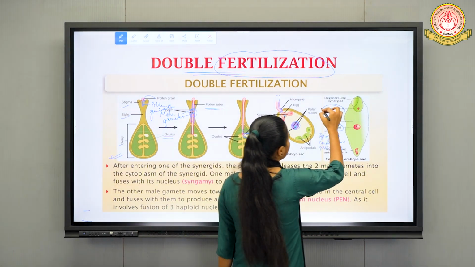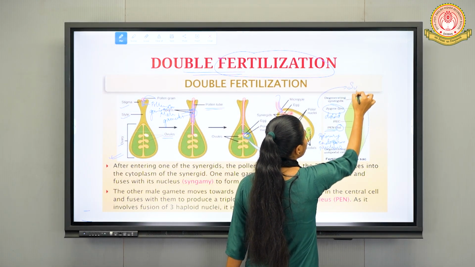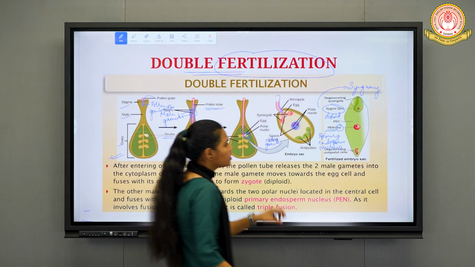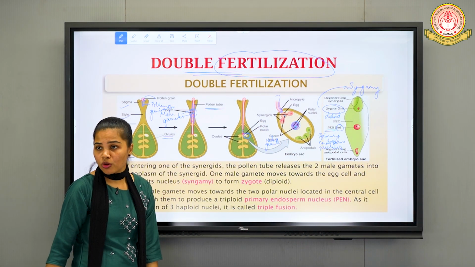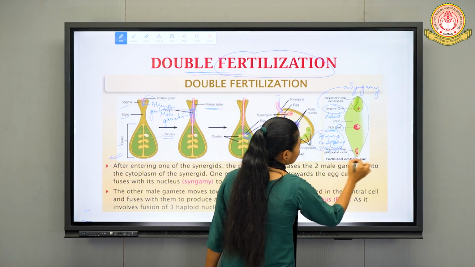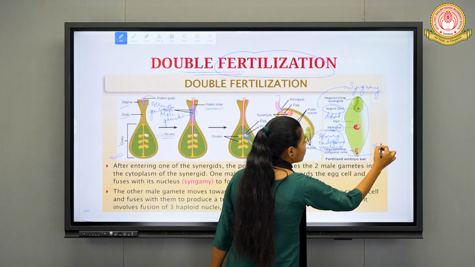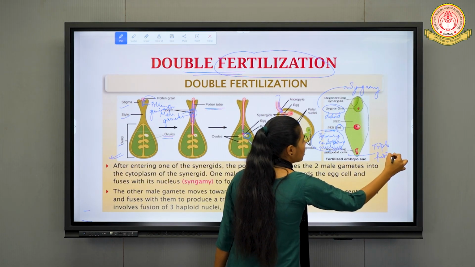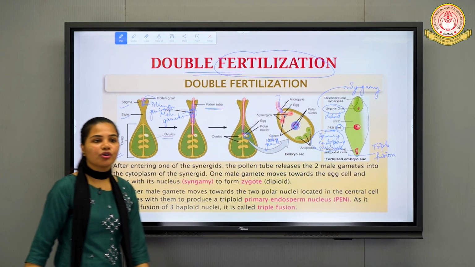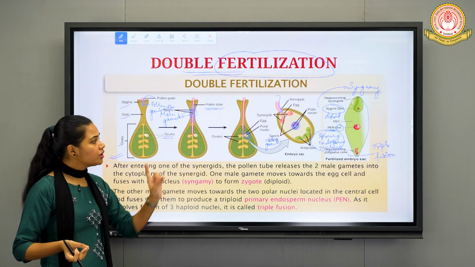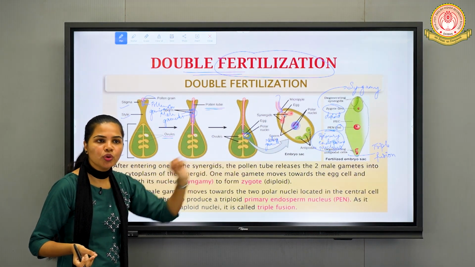Syngamy, right? By which process is this zygote formed? By syngamy. And the process by which this primary endosperm nucleus is formed is known as triple fusion, in which one of the male gametes combines with the polar nuclei to form the triploid primary endosperm nucleus.